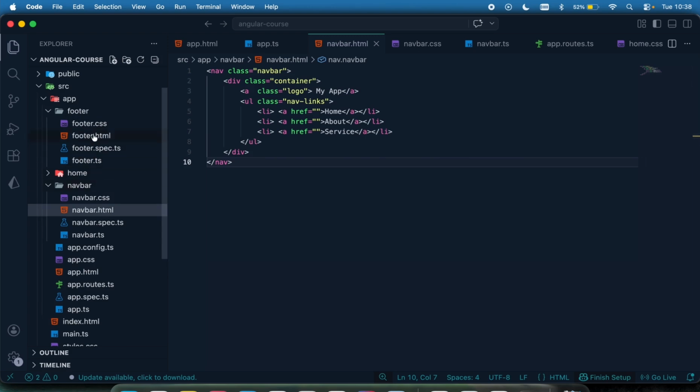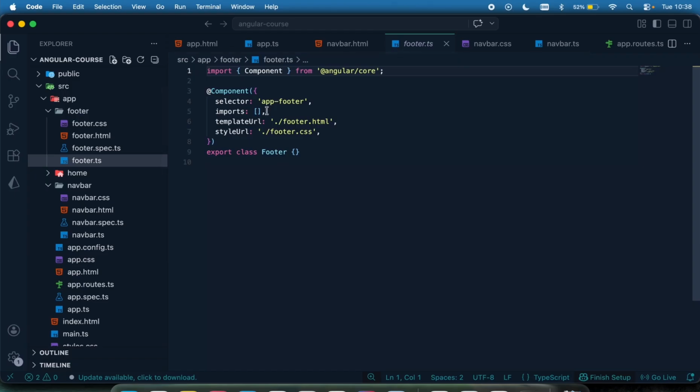So again, I'm going to come to my footer component right here. We already know what this means. This is the selector. This is going to be the import. If I want to use anything on this component, I have to bring it down right here. This is a template and this is a style. So the first thing I want to do right here is to display the current year. So I'm going to come right here and have the variable, right? This is where we write all our variables and the stuff that we put in our data.